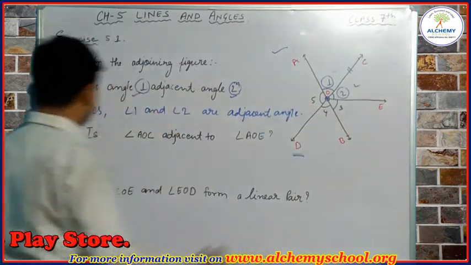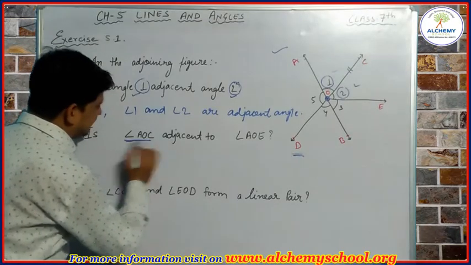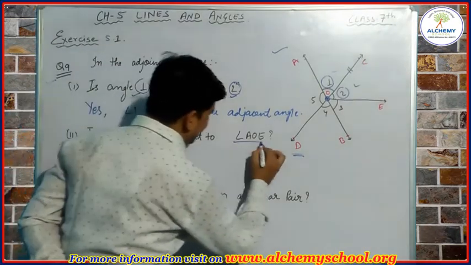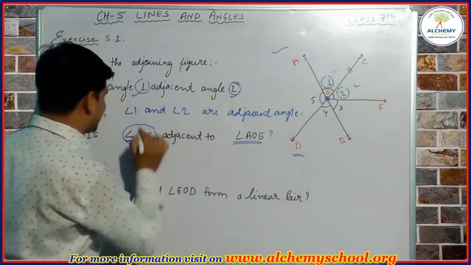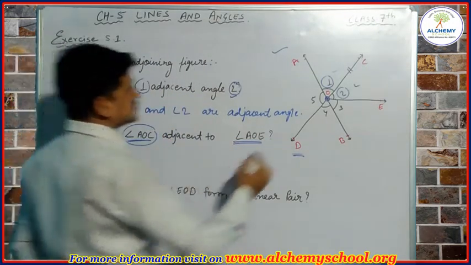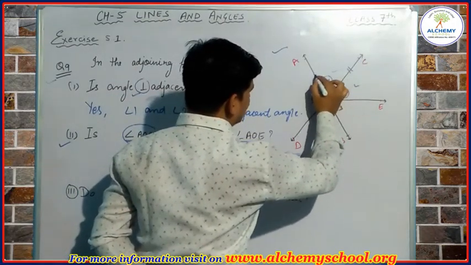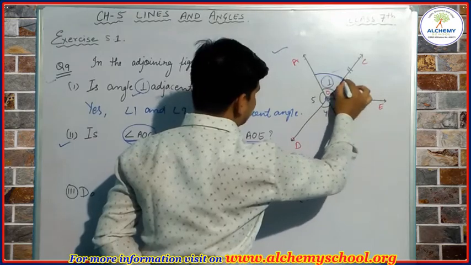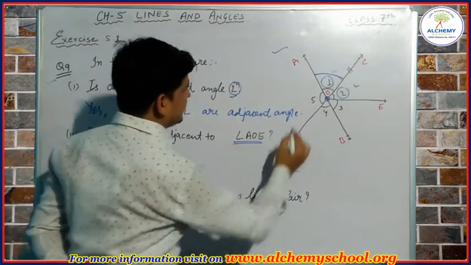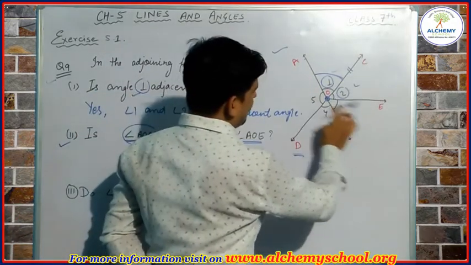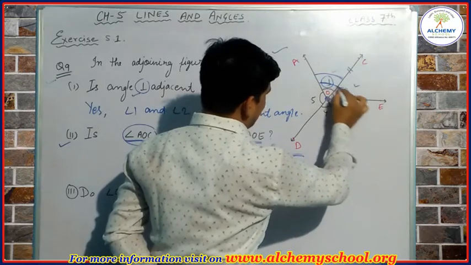Let's come to the next question. Is angle AOC adjacent to angle AOE? First of all we have to find where angle AOC is. This is the angle AOC. And where is the angle AOE? This is the angle AOE.